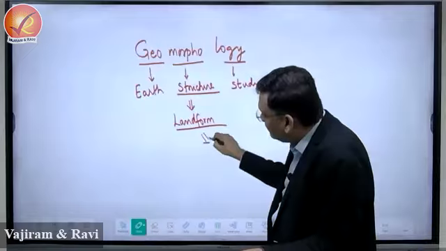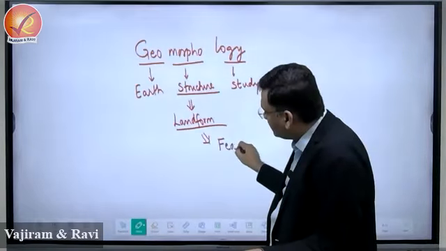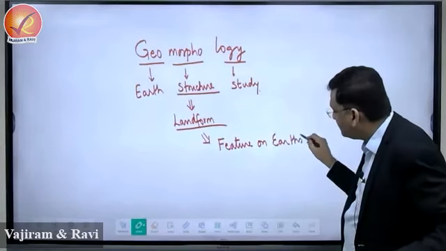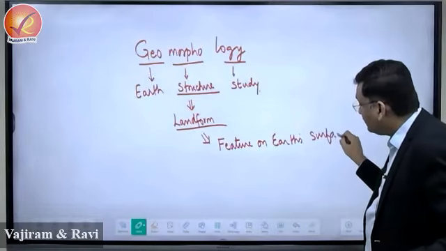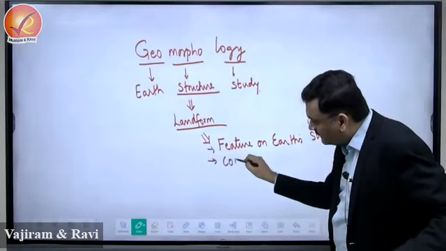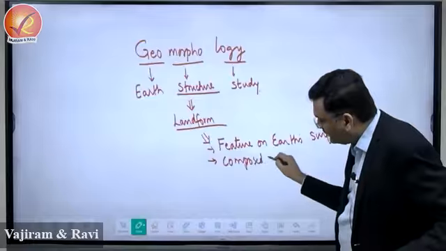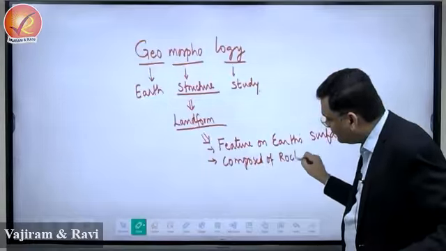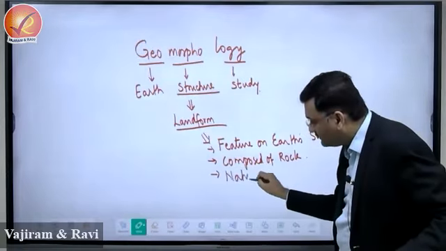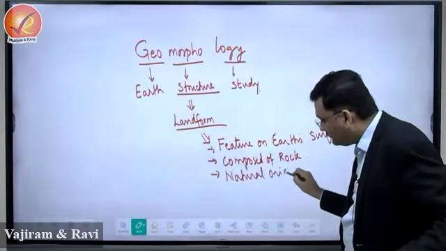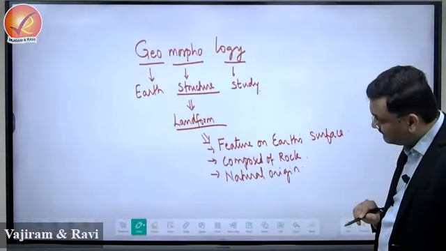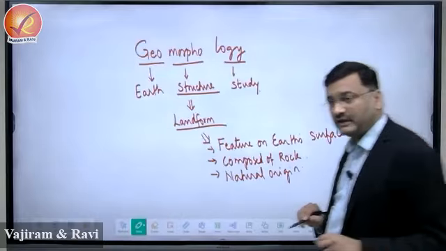And what is a landform? Any feature on the Earth's surface which is composed of rock and has a natural origin will be considered a landform.